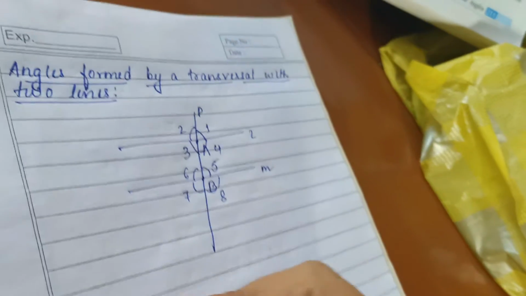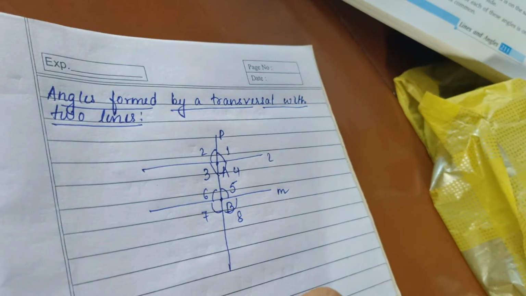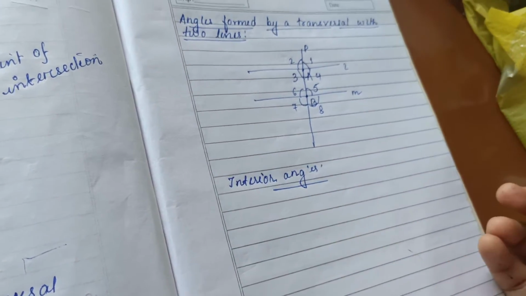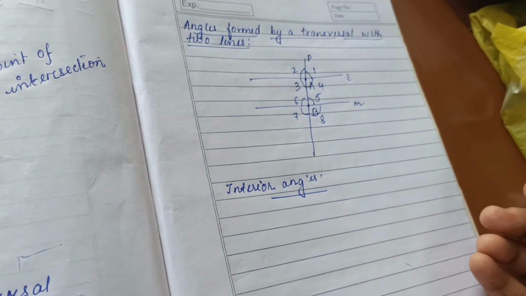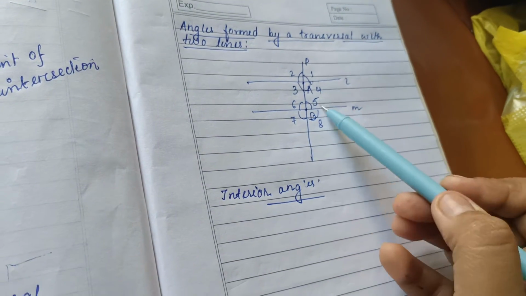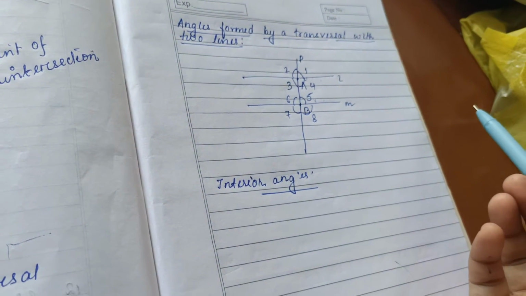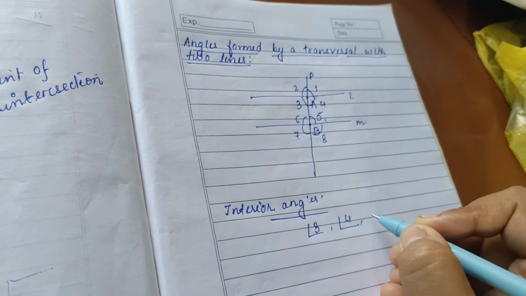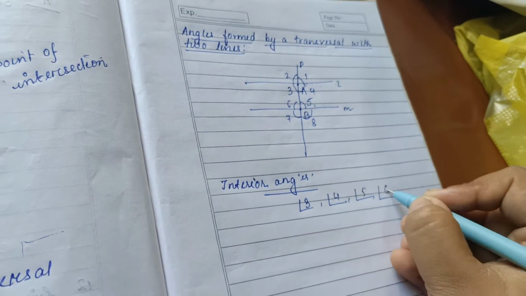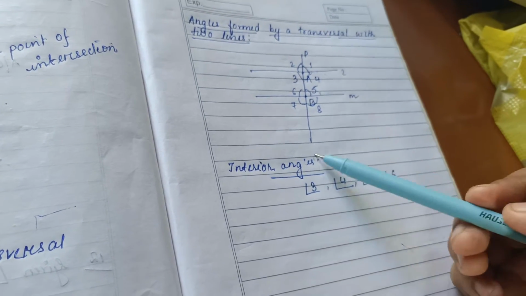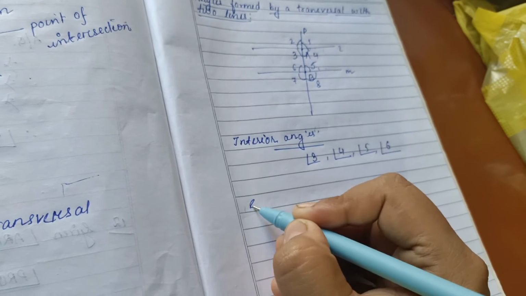Now interior angles. Among these angles, which angles will be called interior angles? The angles which are in the interior of the two parallel lines, that is angle 3, angle 4, angle 5 and angle 6. They are in the interior region in between the two parallel lines. They are called interior angles.